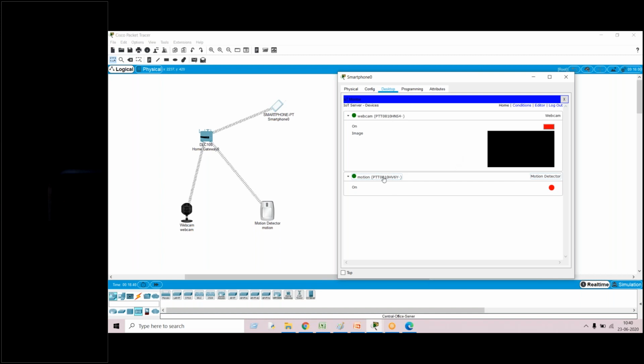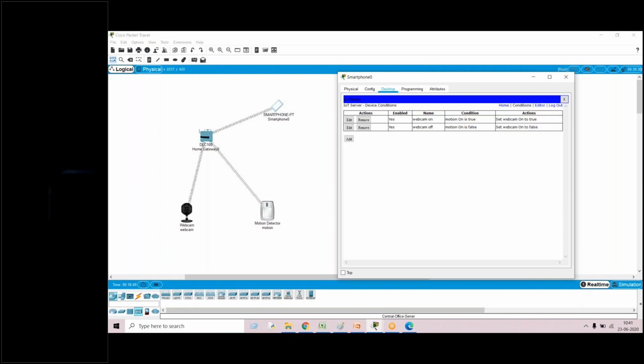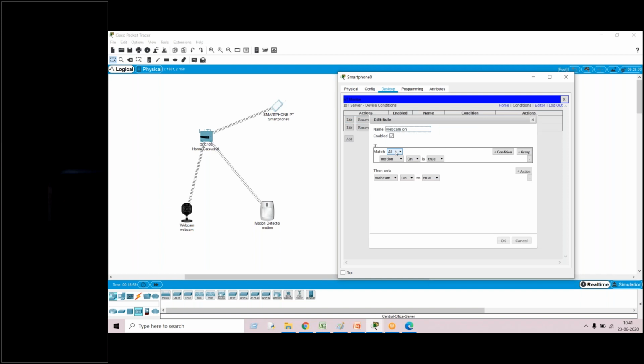But when I am adding the rule, in the if condition I have two options, webcam as well as the motion detector. But in the then set, I am not getting the motion detector.